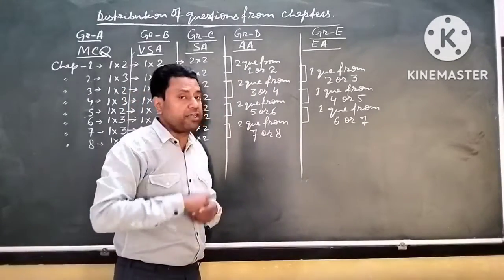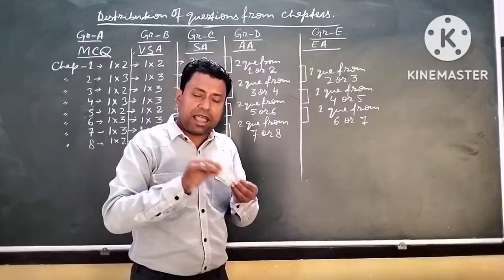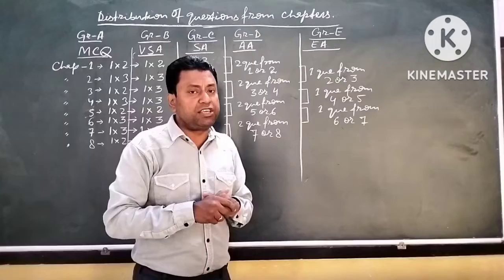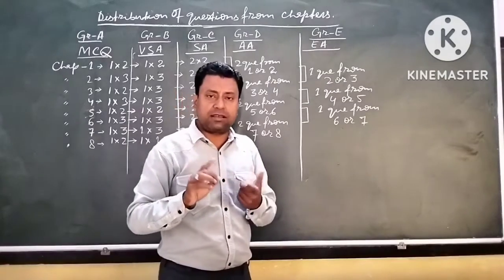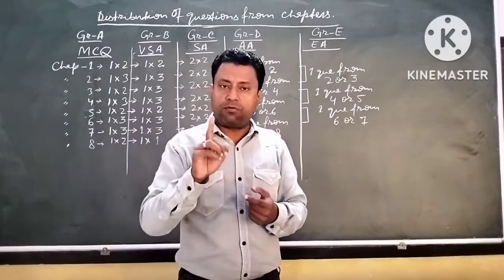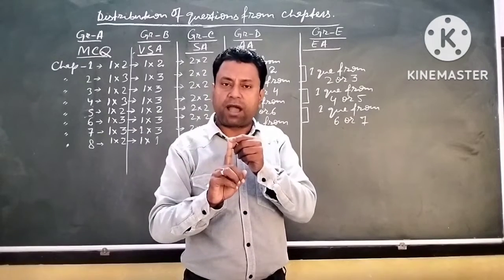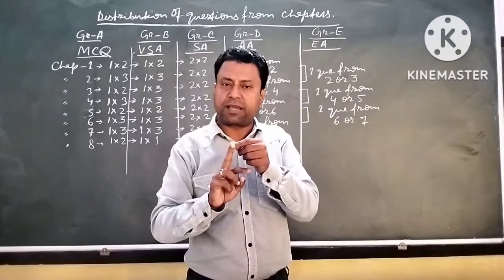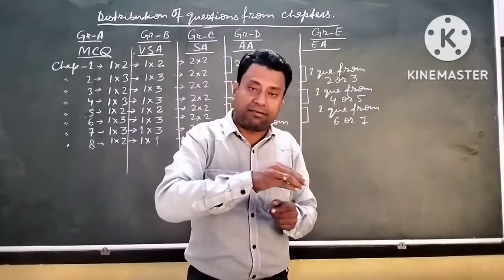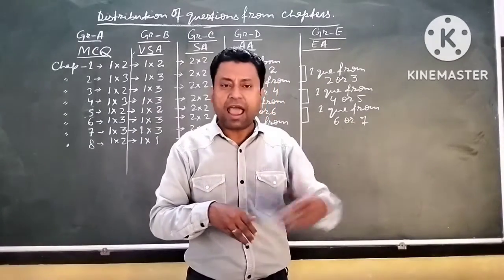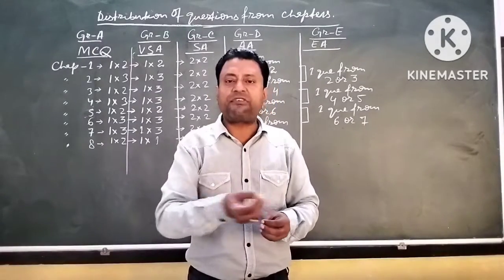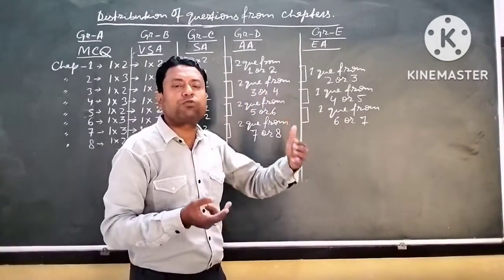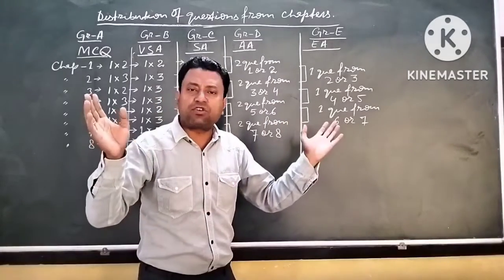Now, students, listen very carefully. From chapter number 1 and chapter number 2, one question will come from each chapter. Suppose that from chapter number 1 a question appears for 4 marks of group D, and from chapter number 2 1 question appears. But it may happen, I have seen the previous year questions and model questions, that sometimes 2 questions appear from chapter number 2 and no question appears from chapter number 1.